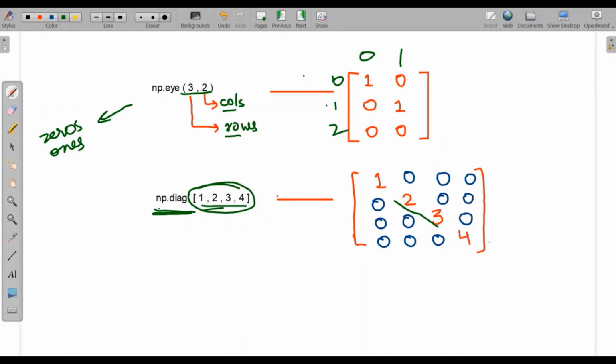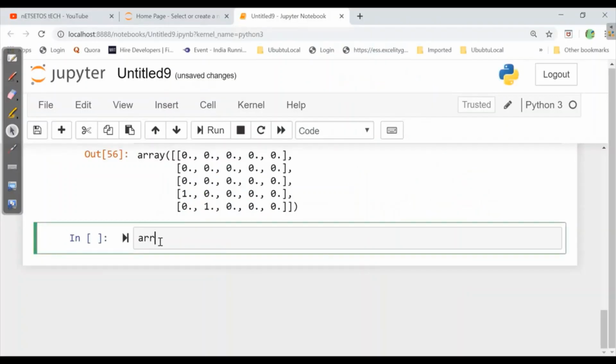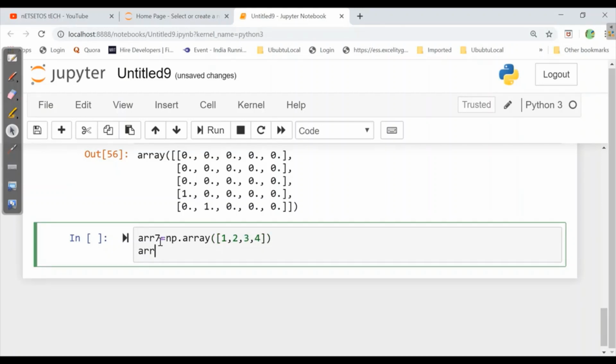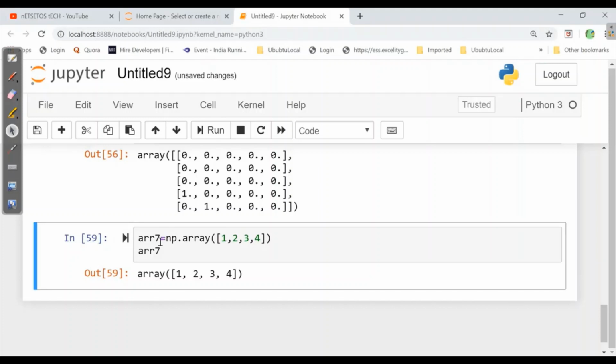Let's implement this on Jupyter. So when I write arr7 is equal to np.diag, and here I'll define 1, 2, 3, 4, and here when I print this arr7, we get all the values in the diagonal.